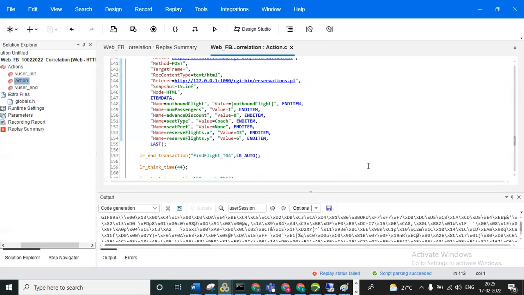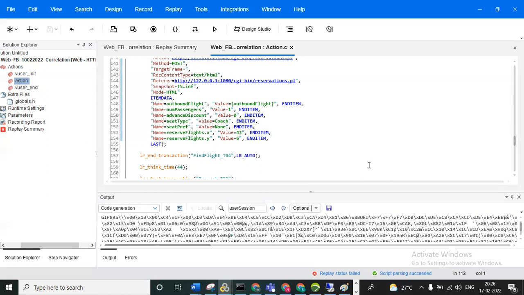Code generation log is one more, right? One more is the snapshot view. Using the snapshot view you can find it. One more is capturing the entire response and identifying the LB and RB, as we just saw. And the view source option, page view source, is also used to find it. So how many ways can we find the LB and RB? We can do it in five ways.